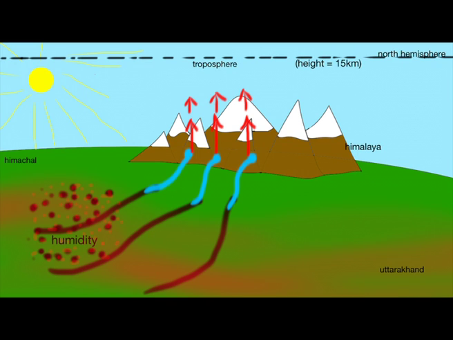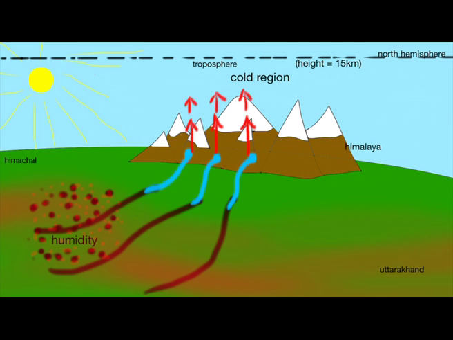We know that the troposphere is cold, but it's very high up in the sky, somewhere around 15 kilometers high. Before the warm air reaches the troposphere at the mid altitude, the warmer air gets attracted towards the colder region that exists at the top of a mountain. Himalayan mountains are snow-capped mountains. It is cold at the top.